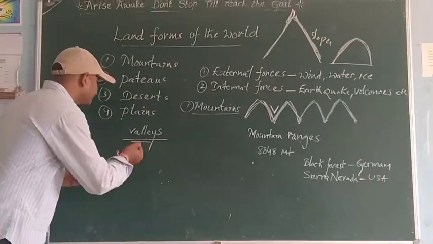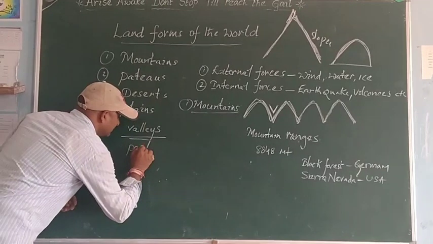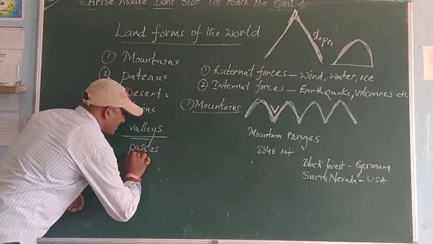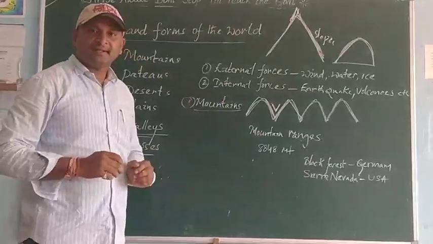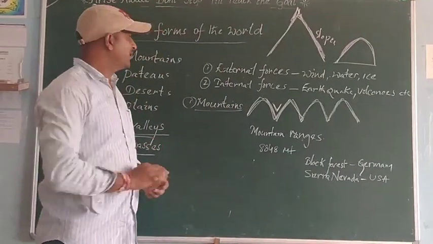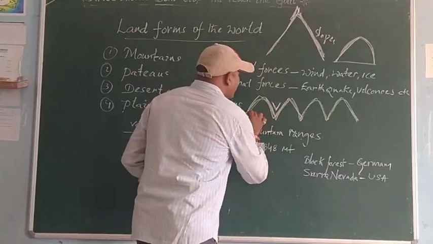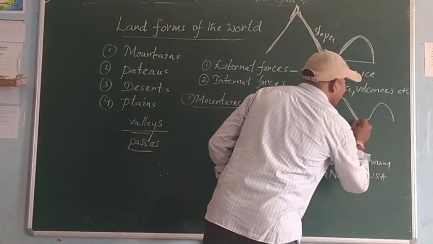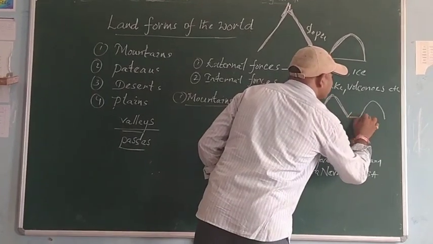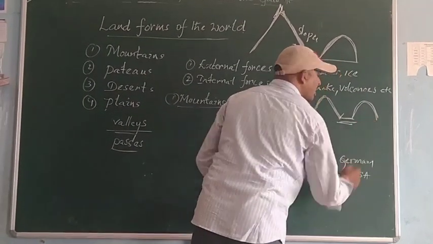Second one, passes. Passes are also a very important landmark in the mountain region. In mountain ranges there are some gaps between the mountain hills. These gaps are called passes.